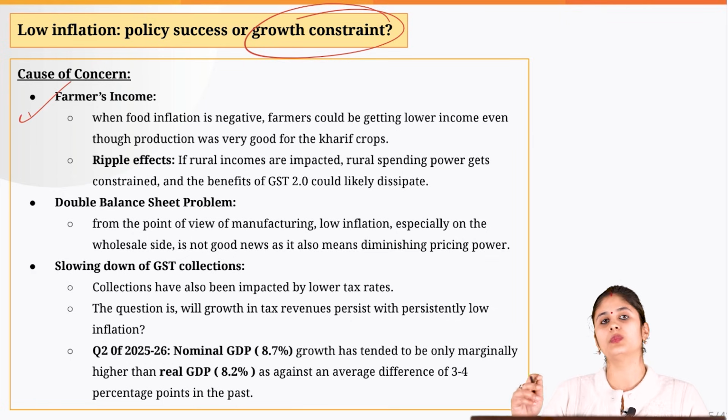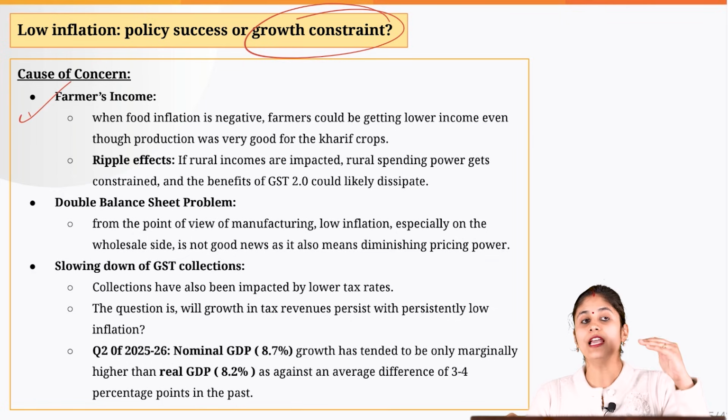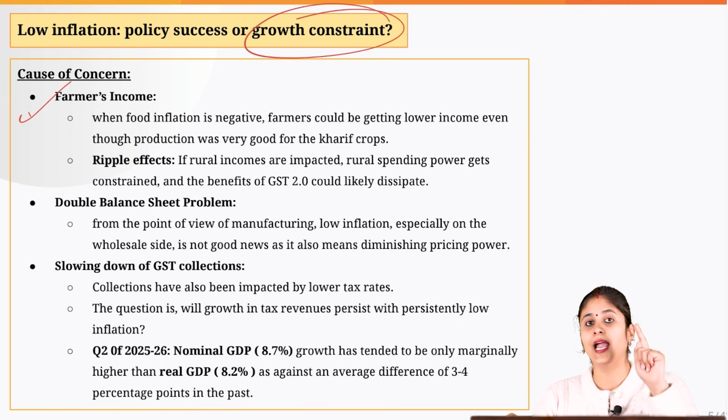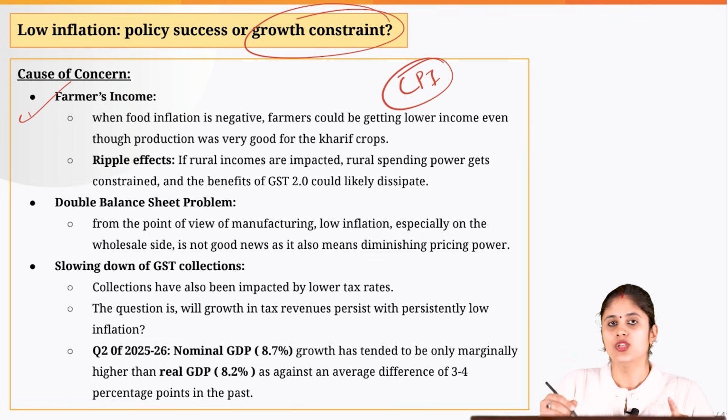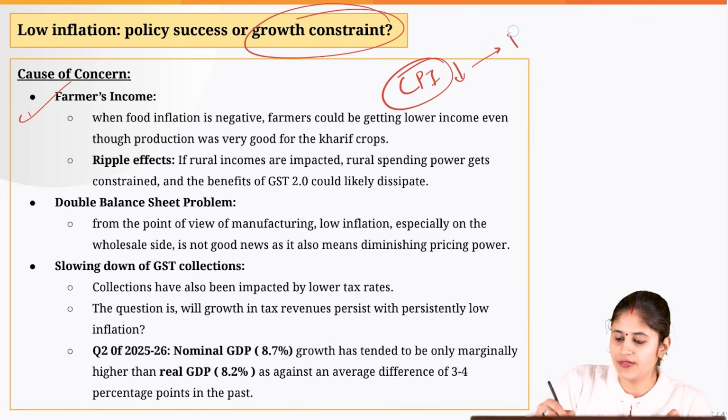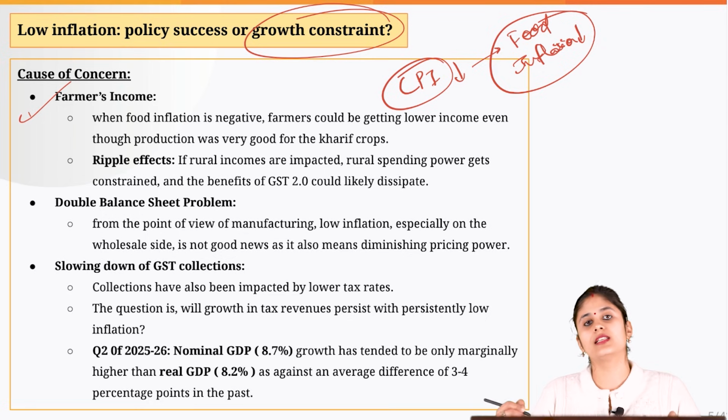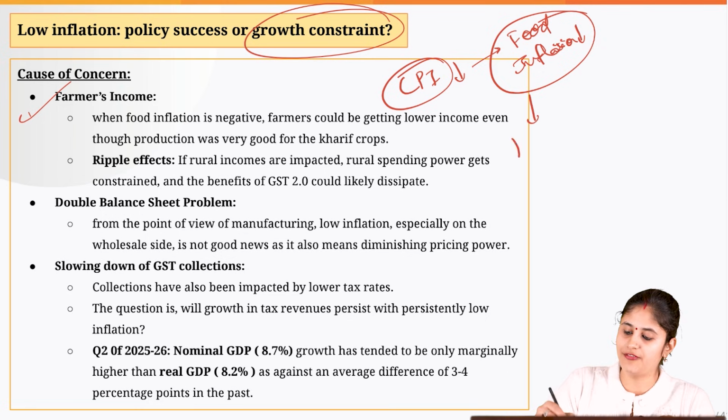So the first concern which the writer has pointed out is, if the CPI level is falling, I told you the food item is a part of CPI. So if CPI is falling, somewhere I can say that the food inflation is also falling. So if food inflation is falling, this is going to negatively impact the farmers' income.